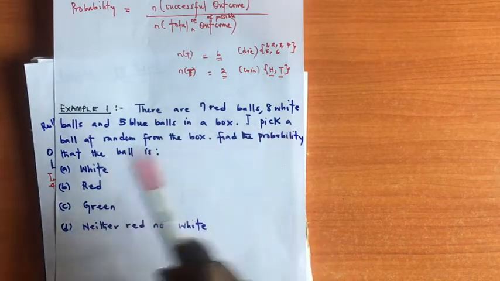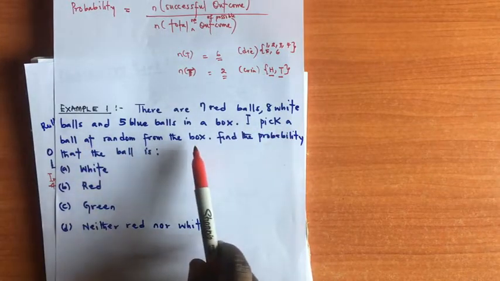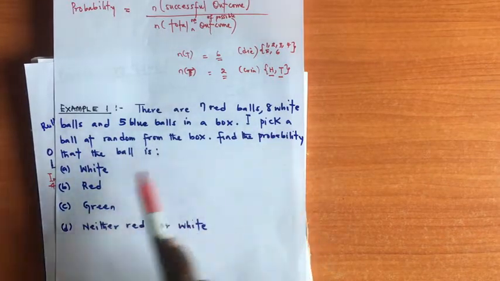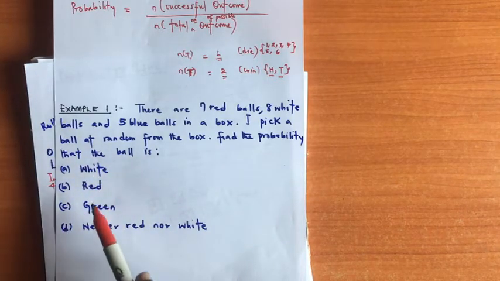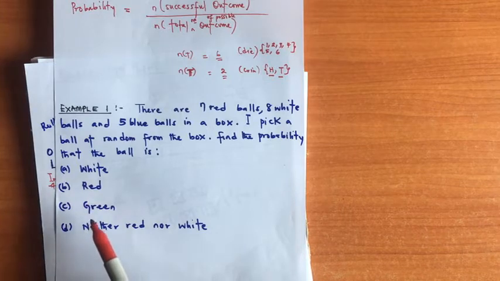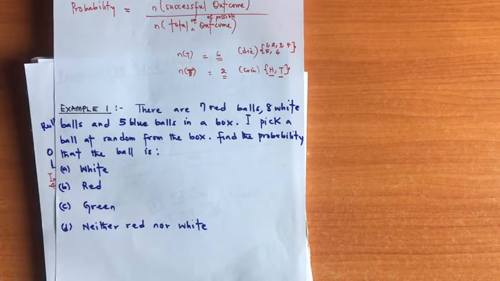I pick a ball at random from the box. Find the probability that the ball is A. White, B. Red, C. Green, and D. Neither red nor white.